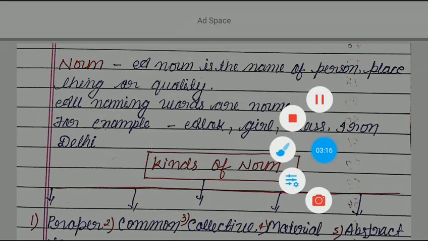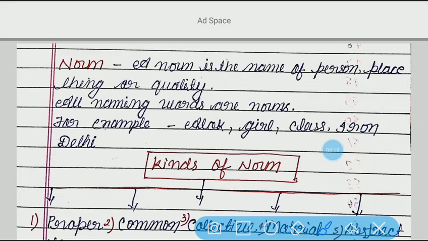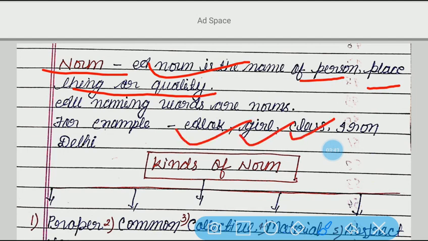At first, we shall see the definition of the noun. In short, you can say the naming words are known as nouns. Otherwise, you can also write the definition here. A noun is the name of a person, place, thing or quality. For example, Alok, girl, class, iron, Delhi. These are the examples of nouns. So in short, we can say that all naming words are nouns.